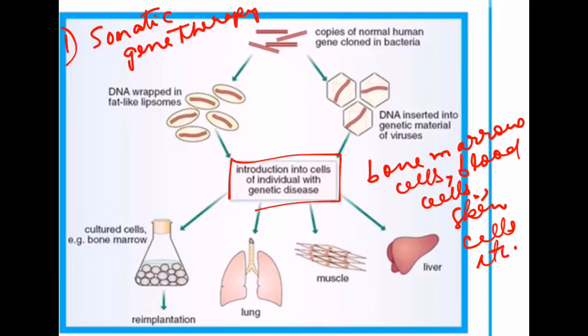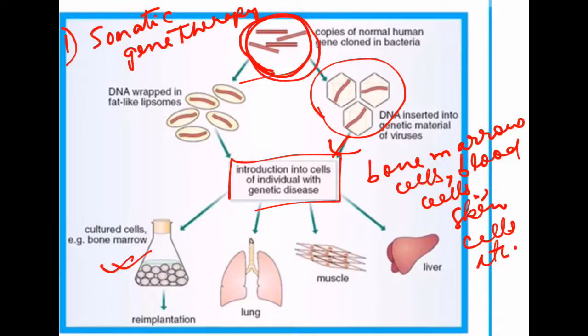It will not be inherited by later generations. At present, all research is directed to correct genetic defects in somatic cells. Suppose copies of the normal gene are cloned in bacteria, then inserted into a vector such as a viral vector, which is then inserted into the cells of a person with the genetic disease. These cells can be cultured first and then reimplanted, or they can be directly injected, whatever the process is. The thing is that here somatic cells are introduced with the modified gene.